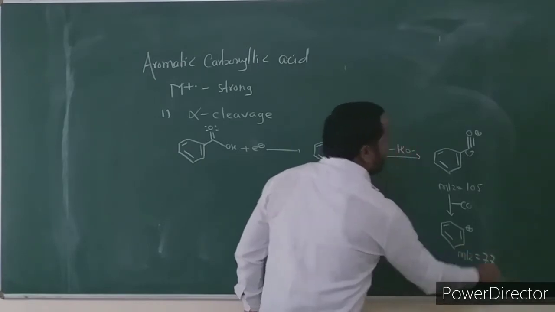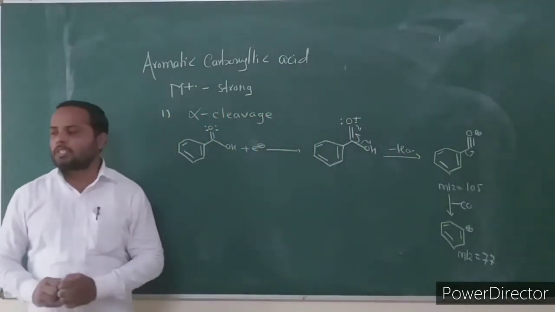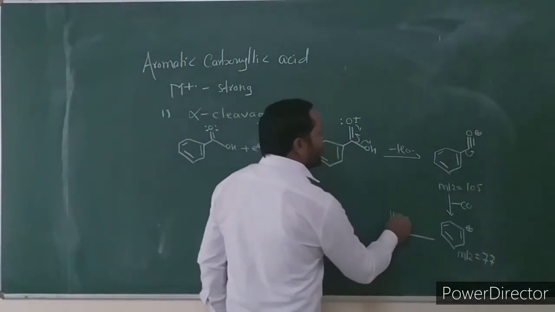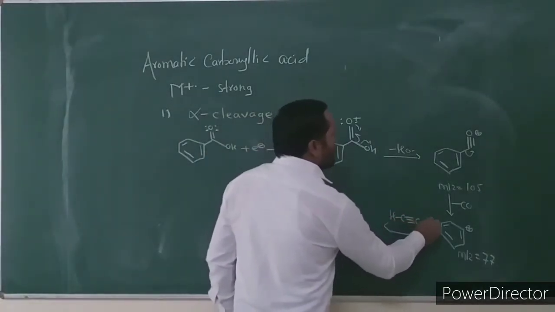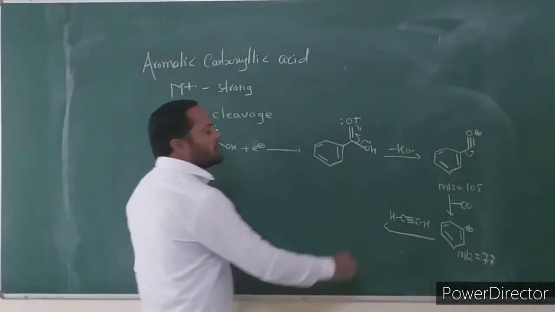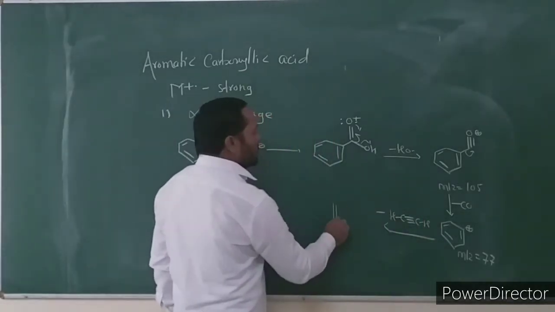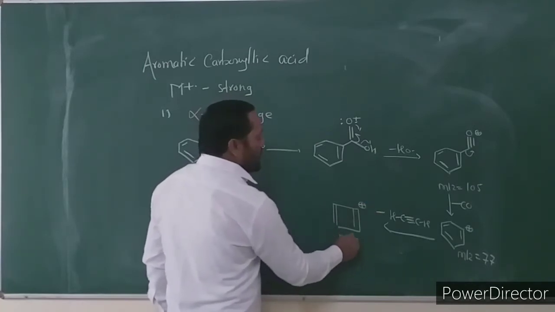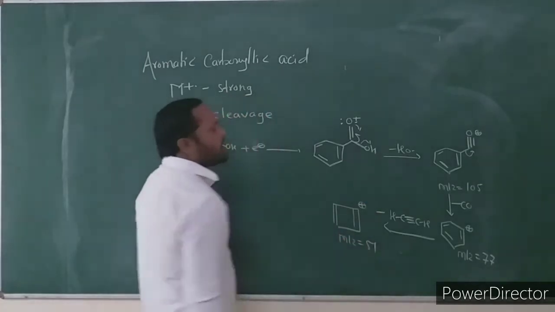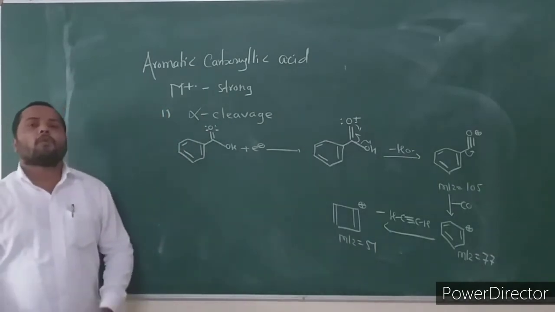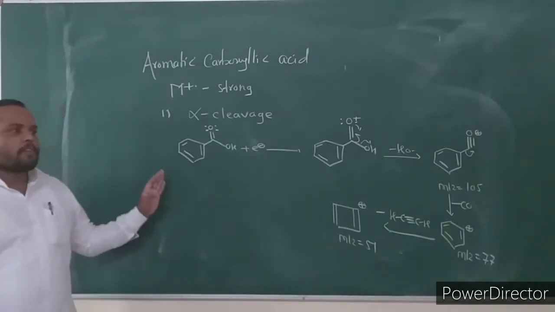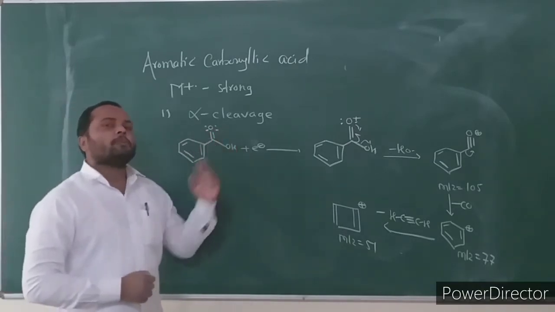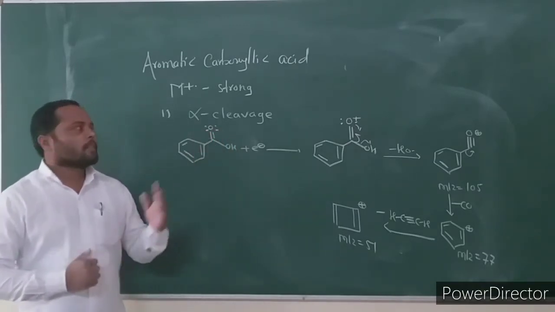The phenyl cation fragment is formed at mass to charge ratio 77, and through this phenyl cation, the neutral acetylene molecule is eliminated to give the cyclobutadienyl cation at mass to charge ratio 51. This is the first fragmentation in aromatic carboxylic acid.